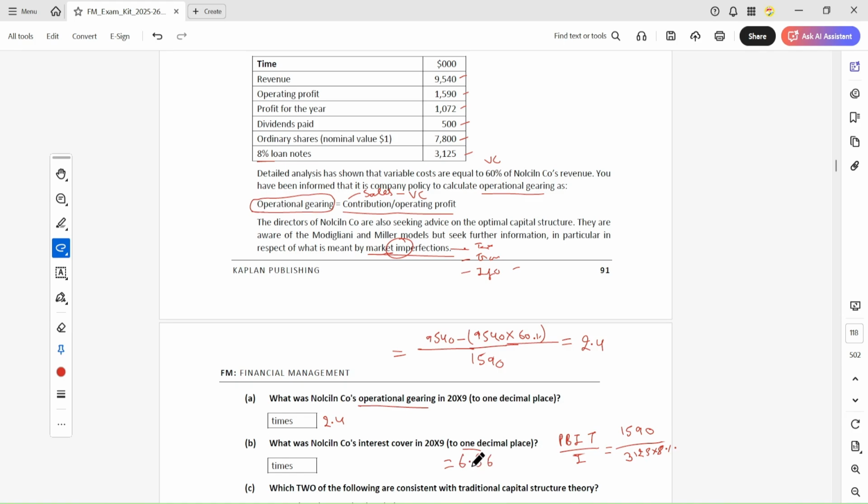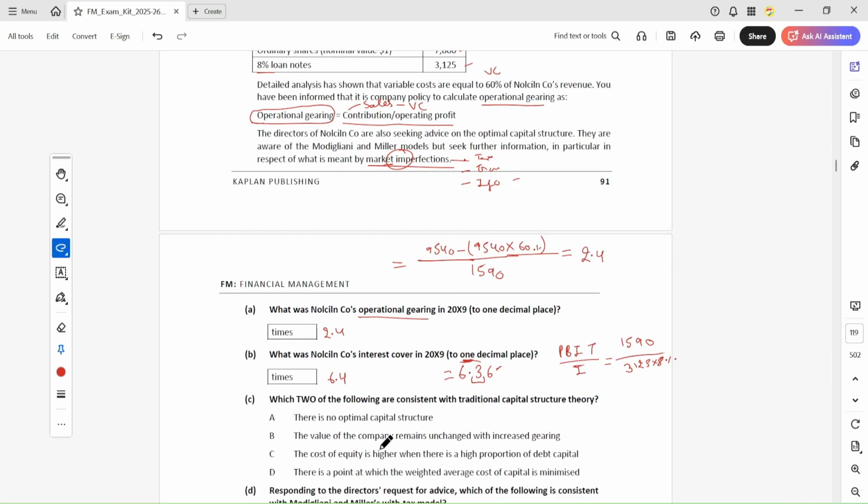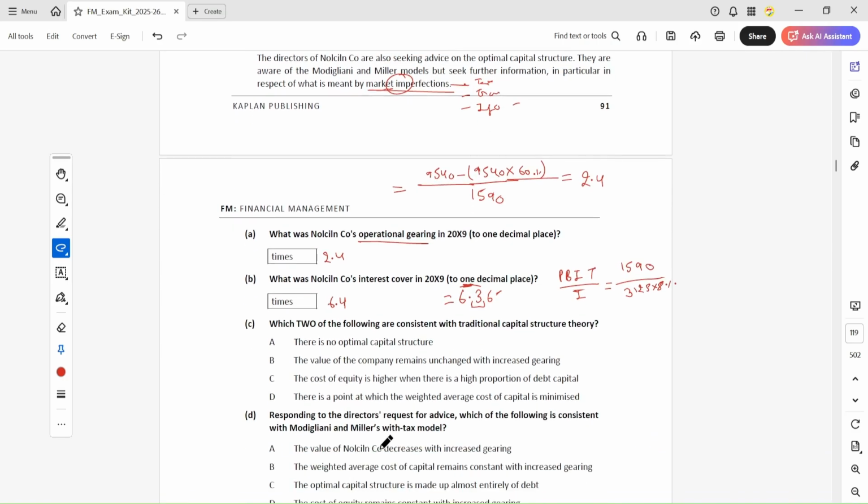Now we have to calculate it to one decimal place. So we ignore the first number and consider the second. The 6 is above the 5, so we will increase this number to 4. We increase it because this value is above the 5. Since we have to consider one decimal place, we raise the number to 4. 6.4 is the answer.